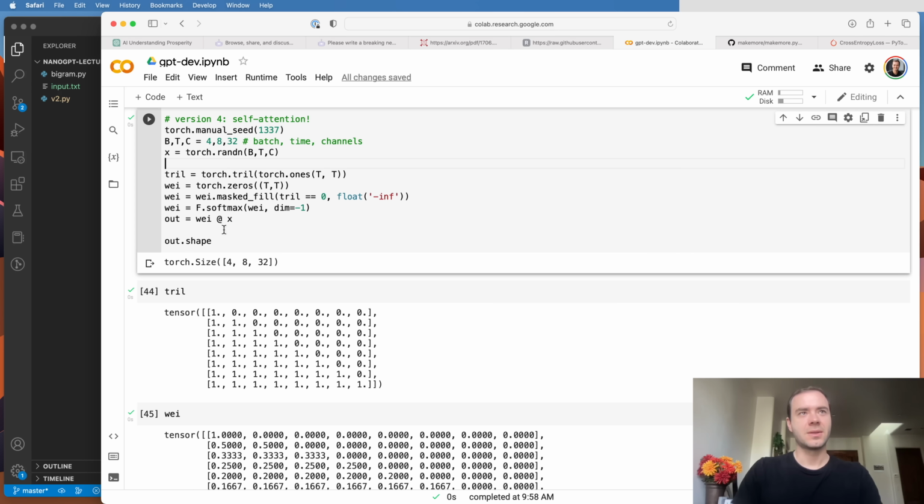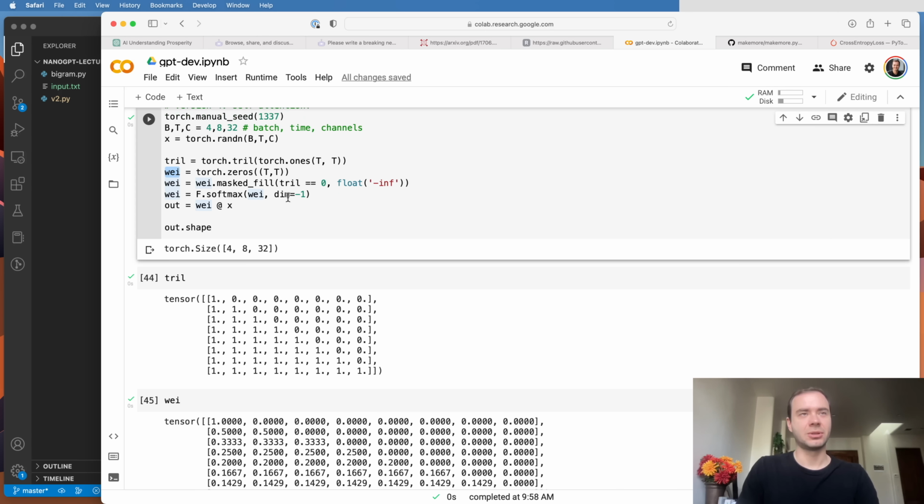Now we saw here that the code as we had it before does a simple average of all the past tokens and the current token. So it's just the previous information and the current information being mixed together in an average. And that's what this code currently achieves. And it does so by creating this lower triangular structure, which allows us to mask out this weight matrix that we create. So we mask it out and then we normalize it.